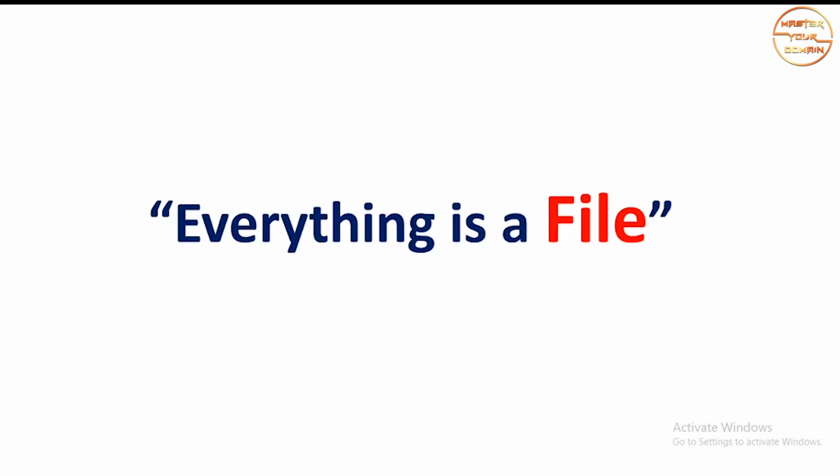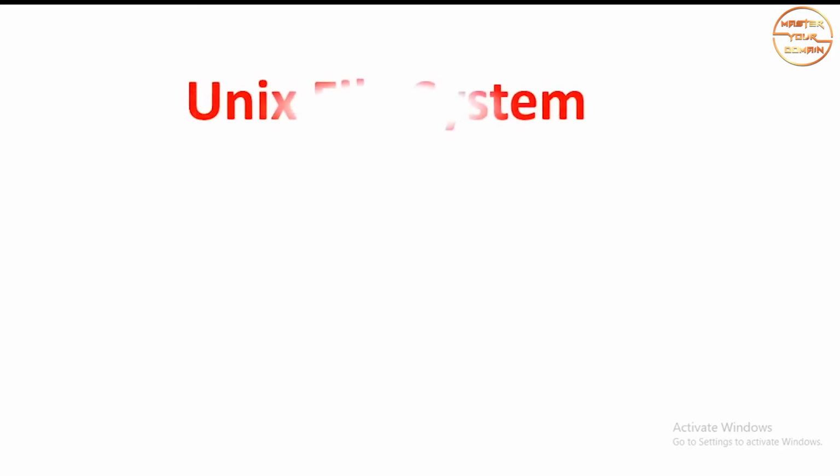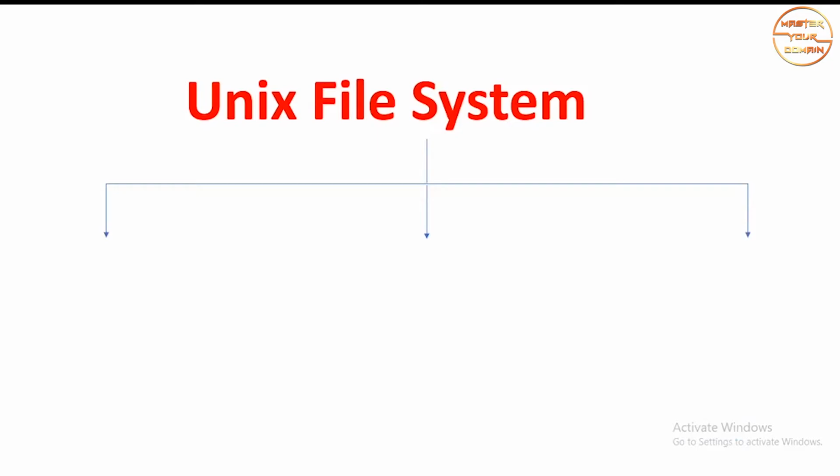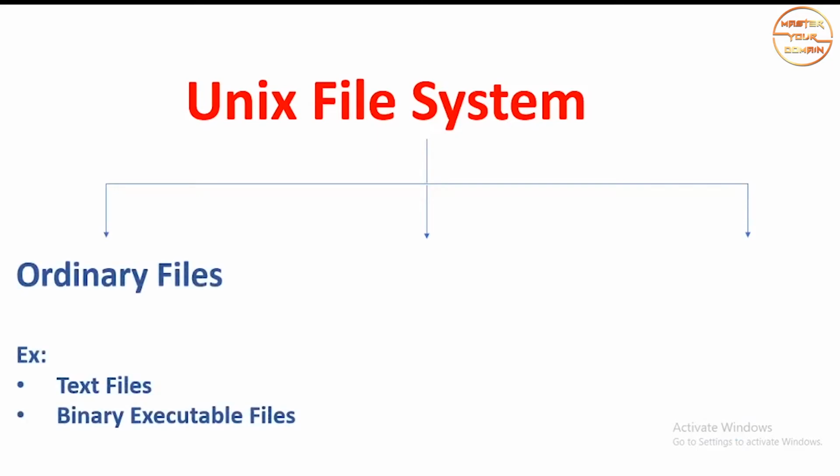All the peripheral devices, like a printer or CD-ROM or main memory or monitor, are considered as a file. Even the kernel and the shell are also considered as a file. So in Unix there are lots of files. For our ease of understanding, we have divided these different types of files into 3 distinct categories. The first one is the ordinary files. For example, the text files or binary executable files.